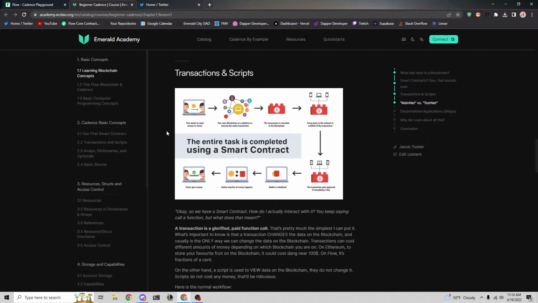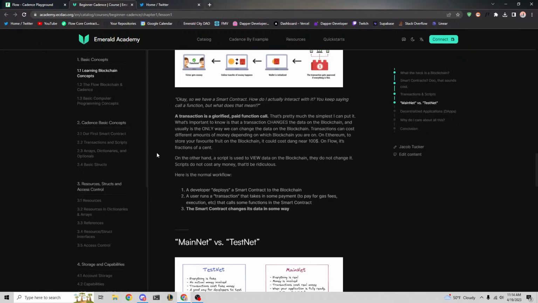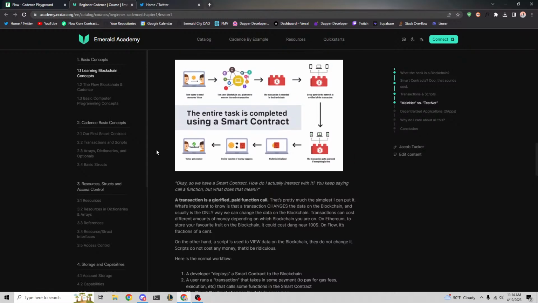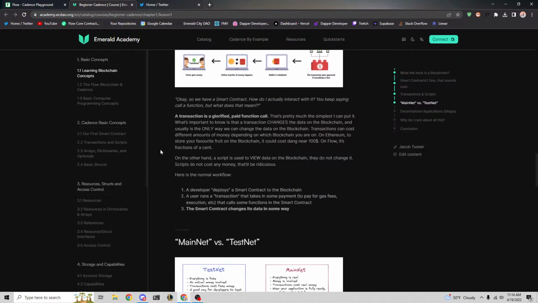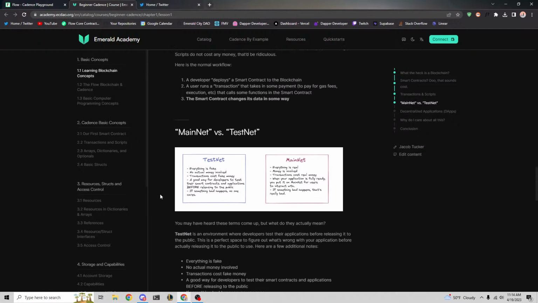Whereas scripts simply read data. I go to the blockchain and ask how many NFTs Dimitri has, and it says 1,000, and boom, that's a script. Now, like Dimitri was also mentioning, transactions are paid in the sense that they cost gas. On Flow, gas is extremely low, I think fractions of a penny, whereas in the Ethereum space it could be upwards of $500, which is crazy, but you get the point. And scripts are free, so it costs nothing to call a script or to read a script.